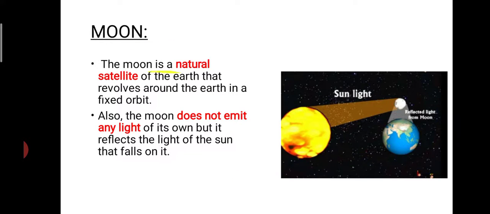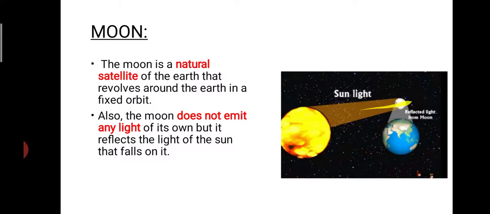The moon is a natural satellite of our earth. Here you can see this is the earth, and this is the natural satellite, which is the moon. This moon is not able to give off its own light. It does not emit any light of its own. But even then we see the moon glowing during night, isn't it? Especially during night, the moon is visible to all of us. So from where is that light coming? It is from the sun.